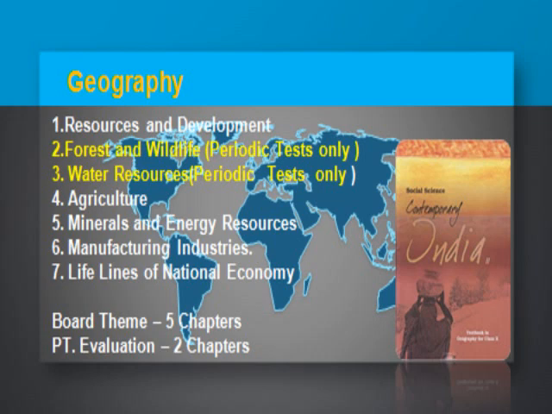Next chapter, chapter number 5, is Mineral and Energy Resources. It would be asked in the board exam again. What are minerals? How do they occur? How are these minerals formed? Ferrous, non-ferrous, metallic, non-metallic minerals. Then we will start focusing on the different types of minerals: coal, petroleum. Different types of minerals, their importance we will understand. And where are they found?